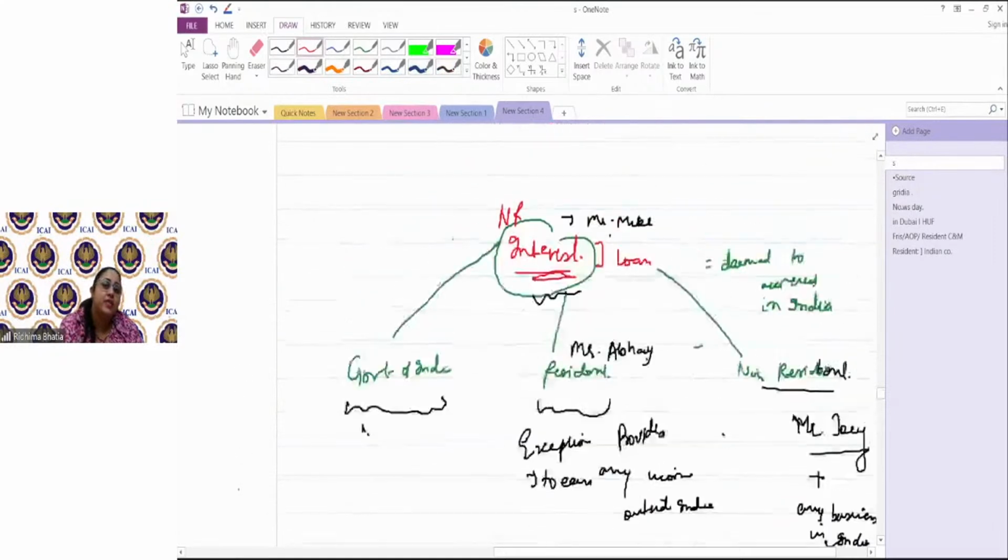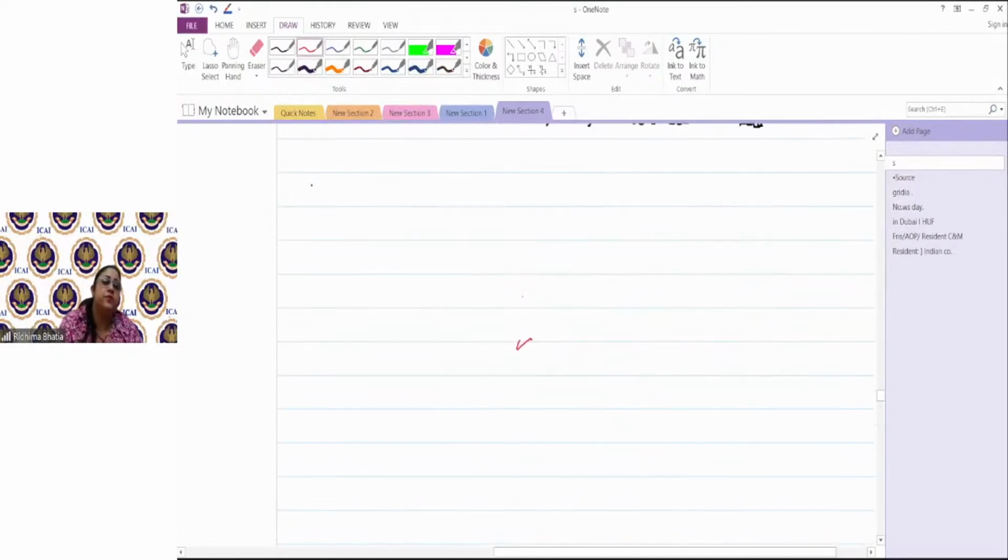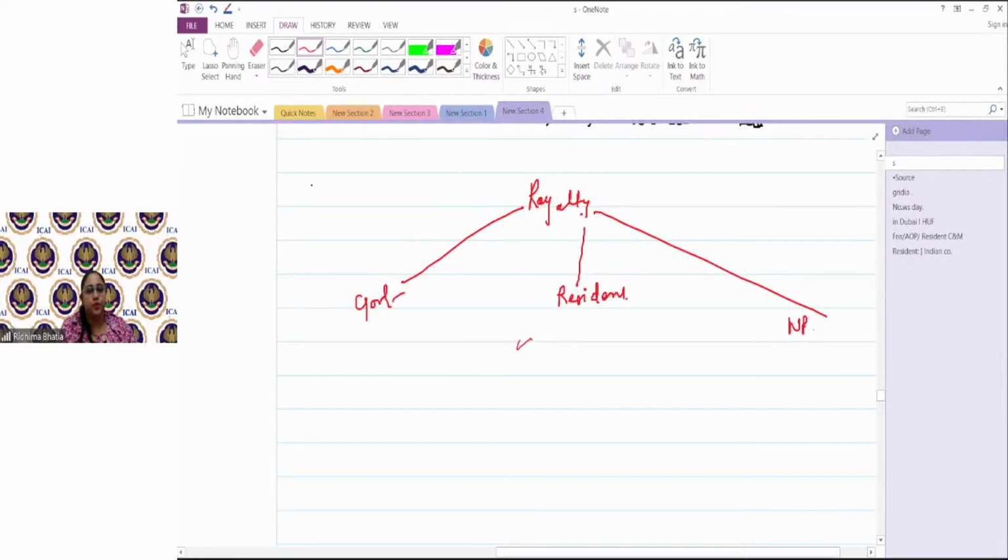Just like interest, here royalty can also be received from Government of India, from resident, and from non-resident. So the royalties received from Government of India would always be taxable as income deemed to accrue or arise in the hands of non-resident.